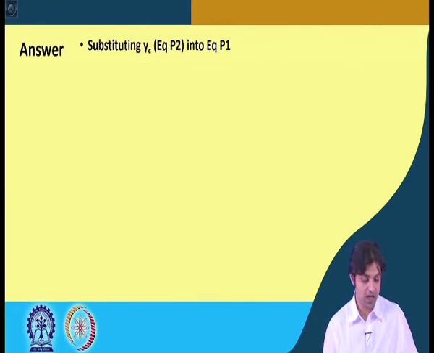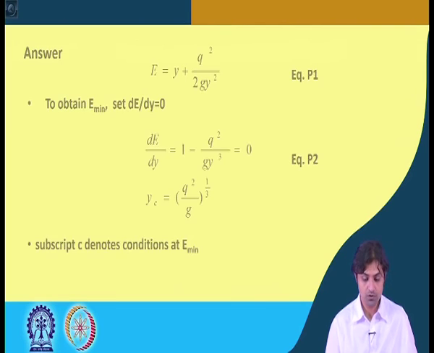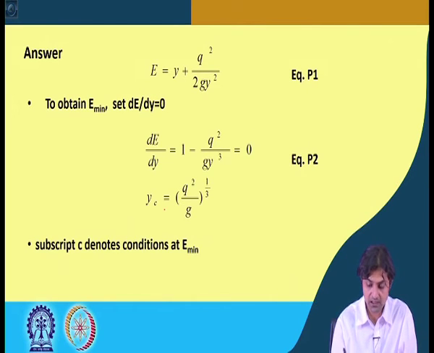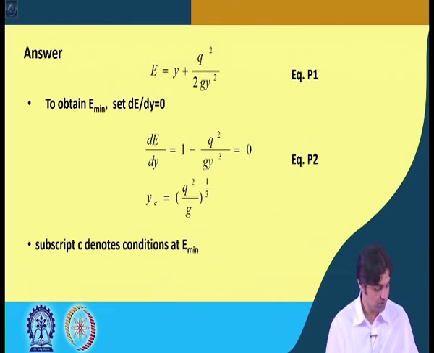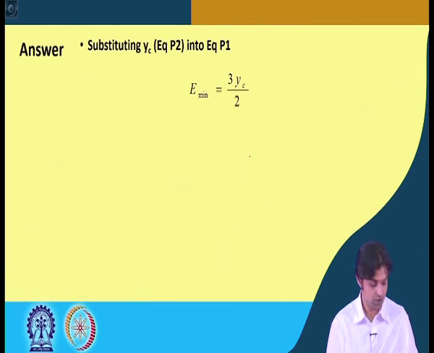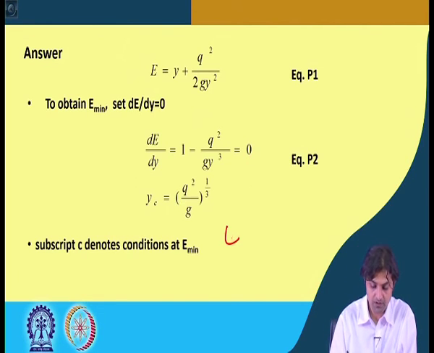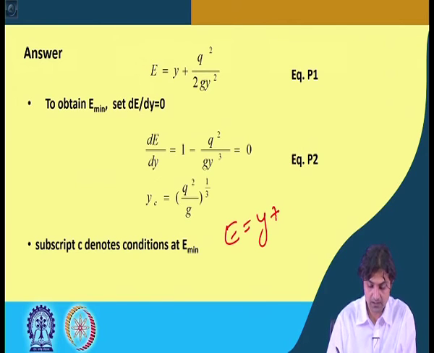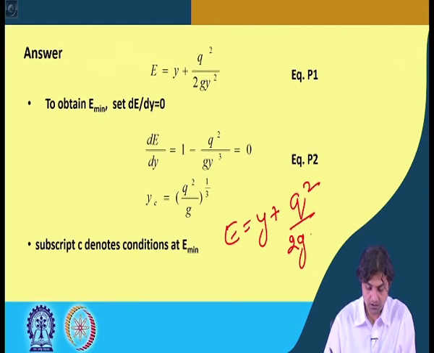Now, if we substitute yc from equation number 2 into equation number 1, E will be y plus q square by 2g, and now for yc we have got q to the power 2 by 3 into g to the power 1 by 3.